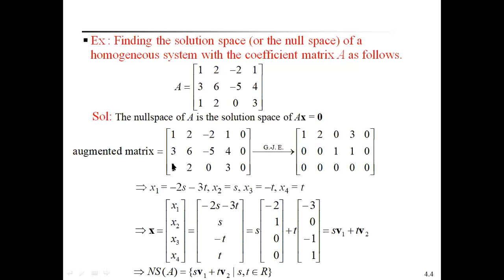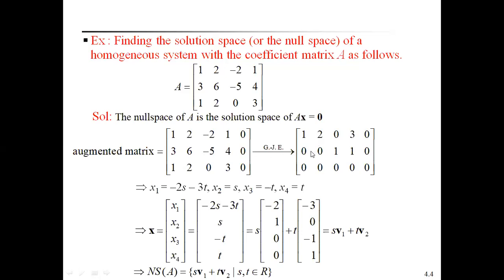Similarly, to make the first element of the third row 0, we use the row operation R3 minus R1. That means multiply the first row by minus 1 and add it to the third row. We get 1 minus 1, which is 0, and so we get this form. Making the echelon form means we want a pattern like 1 0 0, 0 1 0, 0 0 1.